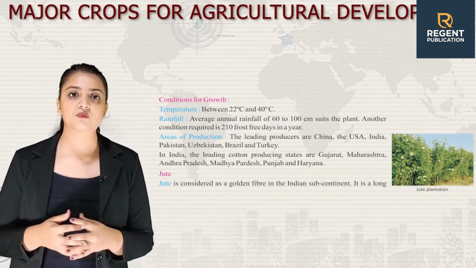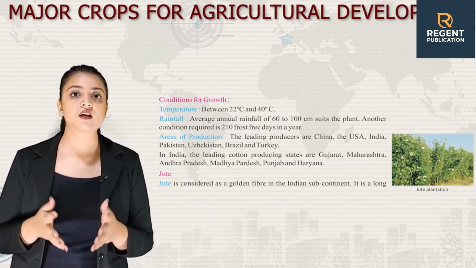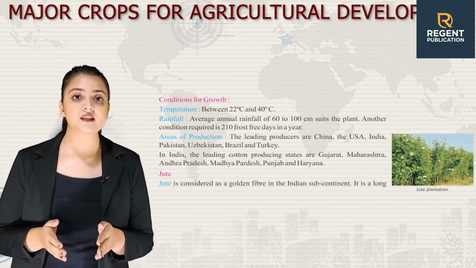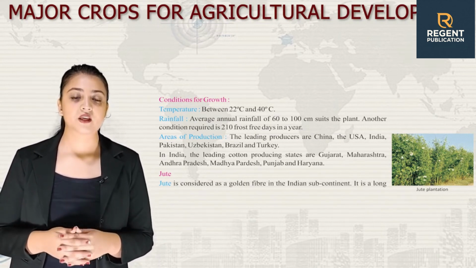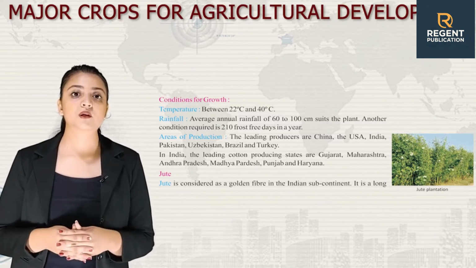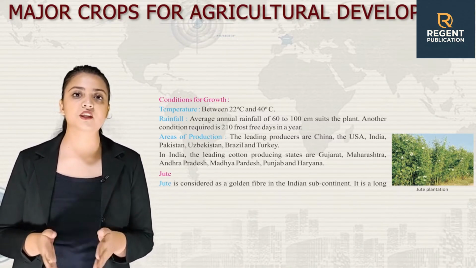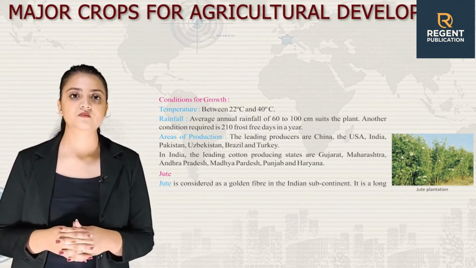Next, we have area of production. The leading producers are China, the USA, India, Pakistan, Uzbekistan, Brazil and Turkey. In India, the leading cotton producing states are Gujarat, Maharashtra, Andhra Pradesh, Madhya Pradesh, Punjab and Haryana.